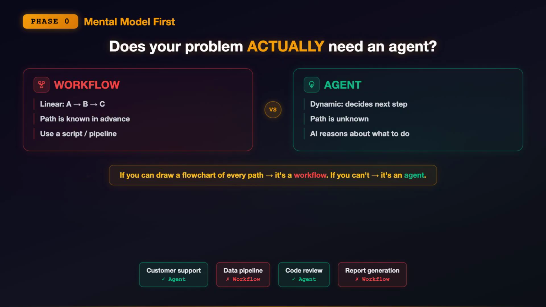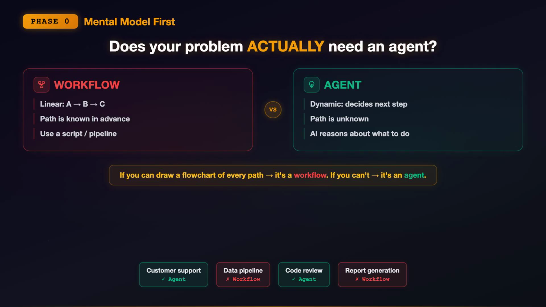This is the single most common mistake in the entire AI agent space. People build agents when a simple API call would do, or they build multi agent systems when a single agent with good tools would handle it. Here's the rule: if your task is linear, do A, then B, then C, you don't need an agent. You need a workflow, a script, a pipeline.